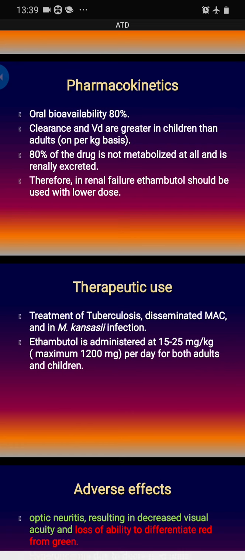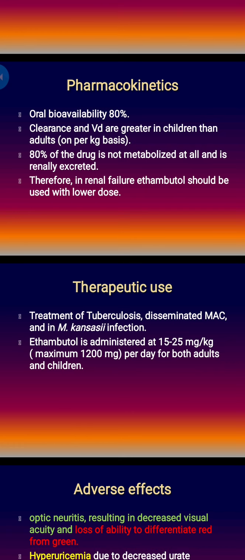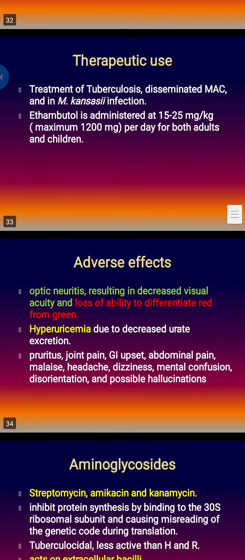Pharmacokinetics, nothing much to remember. Therapeutic use, so isoniazid was used in tuberculosis exclusively. Rifampicin has many other uses, remember those uses. Ethambutol, pyrazinamide is once again exclusively used in tuberculosis, but ethambutol has some other uses, like it is active against disseminated MAC infection, that is the Mycobacterium avium complex infection, and also Mycobacterium kansasii infection. And maximum dose is 1200 mg per day.